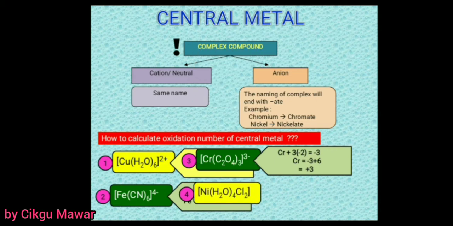The last one is an example of a compound which consists of more than one type of ligand. It contains aqua and it contains chloro. We have nickel. So what is the oxidation number of nickel? Since aqua is 0 and chloro is negative 1, and this is a neutral compound, since it has no charge, this complex compound has no charge, so the total equals 0. So finally, nickel is in the positive 2 oxidation state.